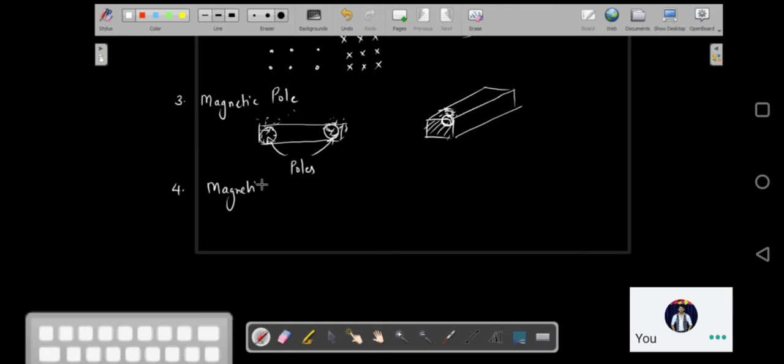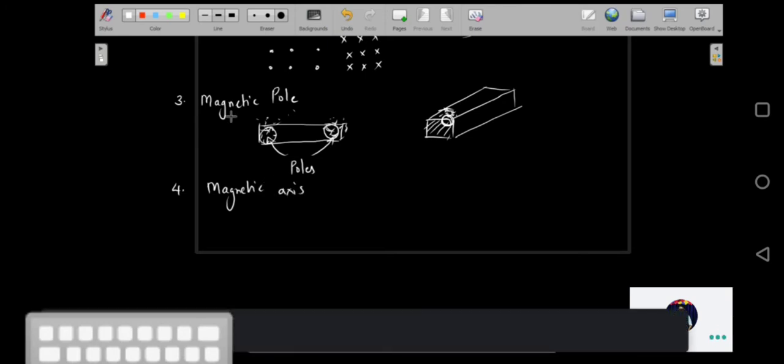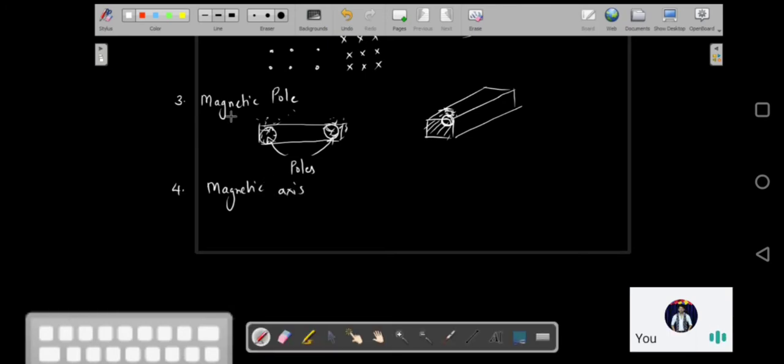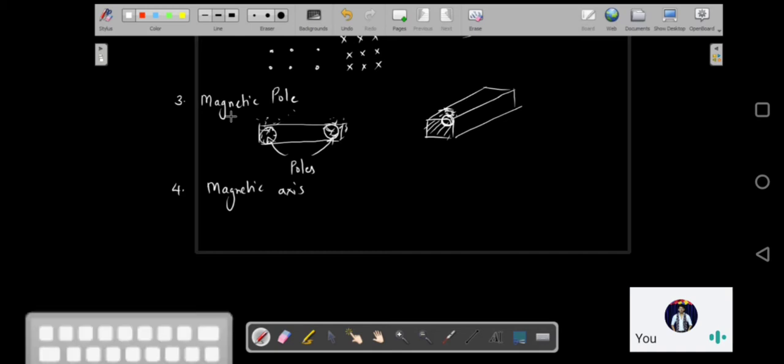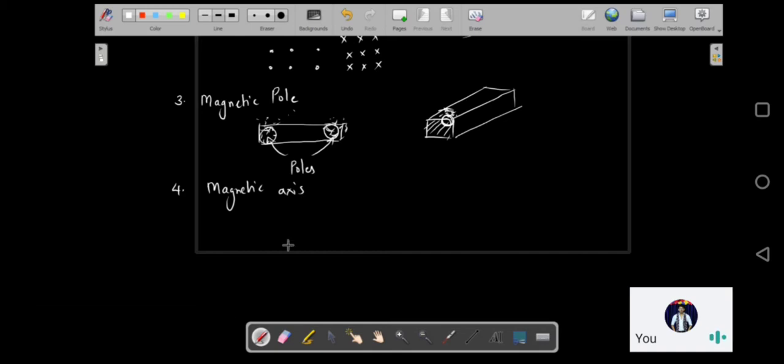What is the magnetic axis? Basically, like we had the axis of a dipole, it is the same way. We can consider a bar magnet also as a dipole because it has two poles, north pole and south pole, correct? So what will be the axis of a dipole, the axis of a magnetic pole, that is a bar magnet? The line passing through the poles of the magnet will be the axis.